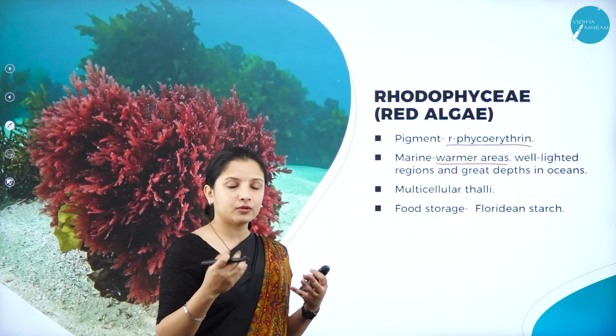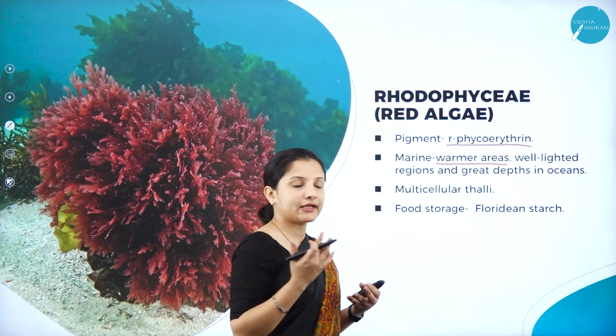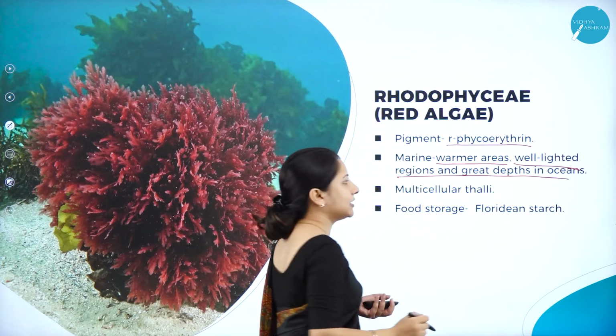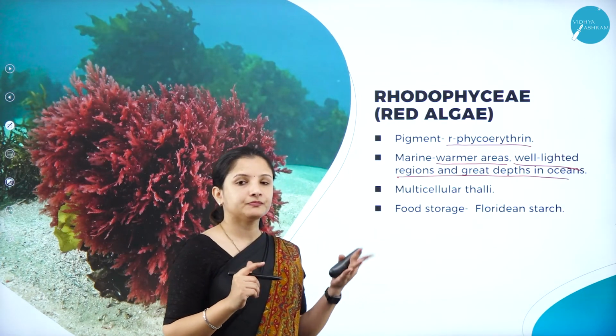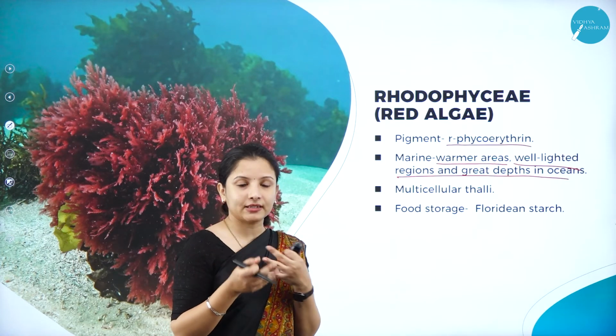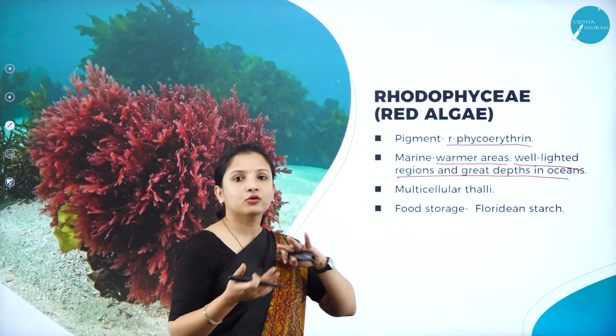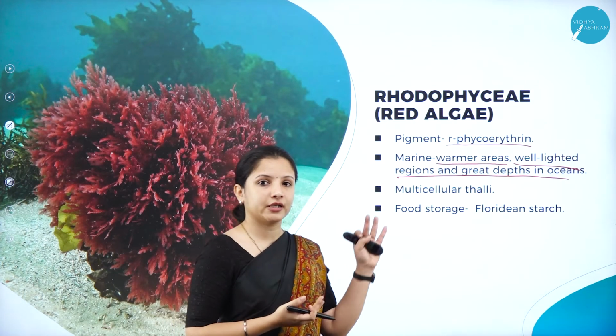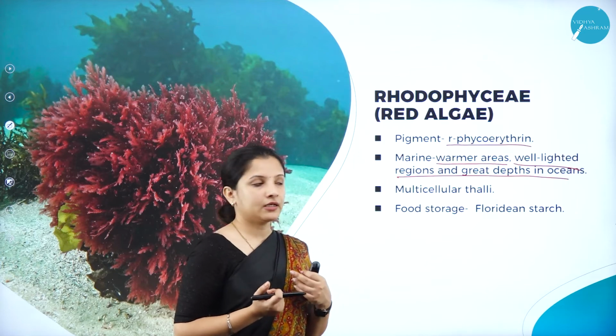They are usually found in well lighted areas where sunlight is available, and they can also grow in great depths in the ocean, on the ocean bed where it is completely dark.